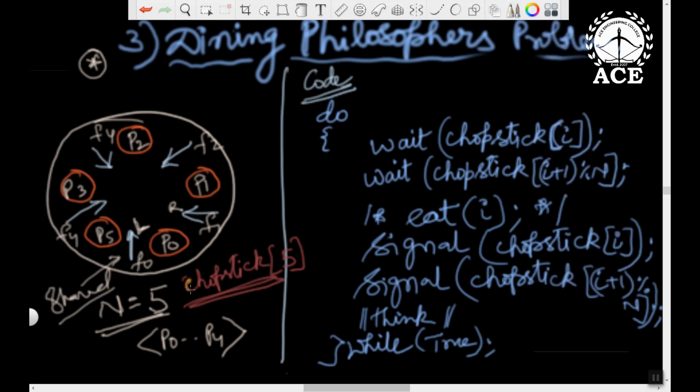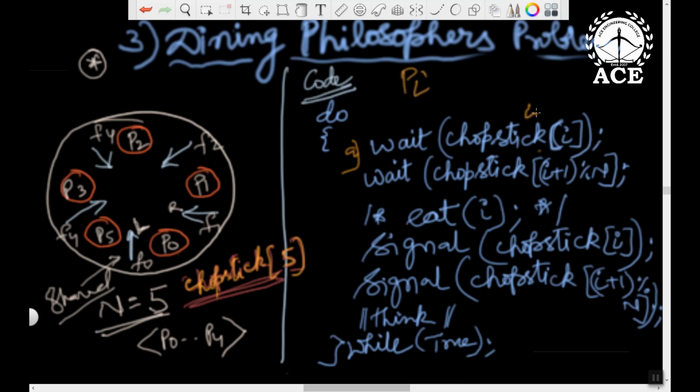So there are 5 chopsticks, chopstick 0, 1, 2, 3, 4, like that. Any philosopher, when he becomes hungry, will try to take the first chopstick. Look at the convention of chopsticks. For P0, the left chopstick is 0. For P1, it is 1. For P2, it is 2. So in general, for philosopher i, it will be chopstick of i.